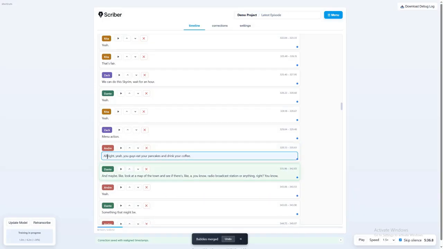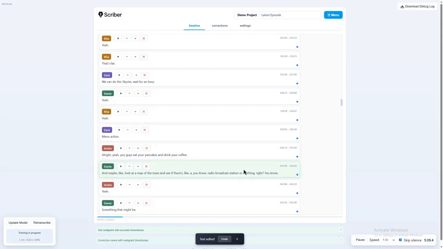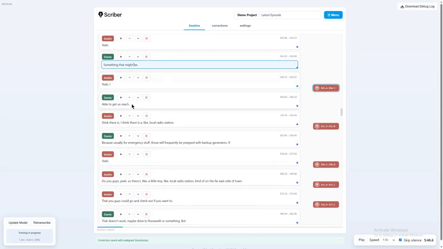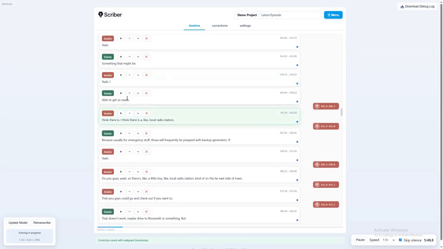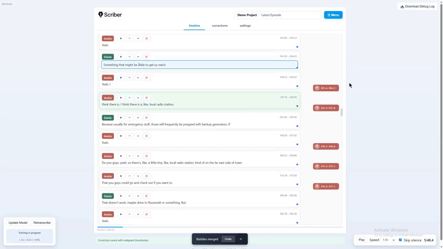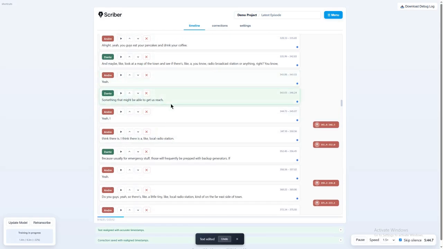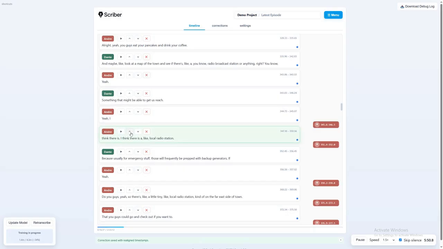Maybe look at a map of the town and see if there's a radio broadcast station or anything, right? Something that might be able to reach. I think there is a local radio station.